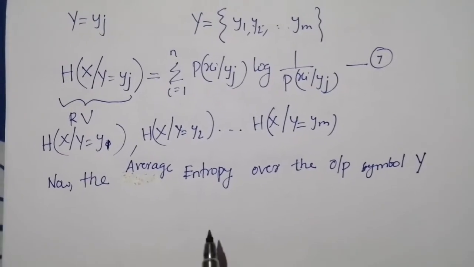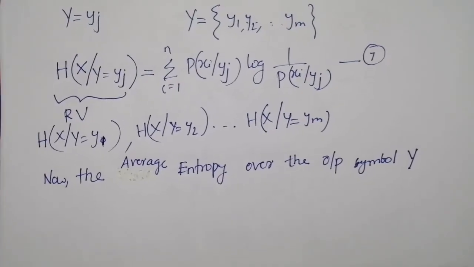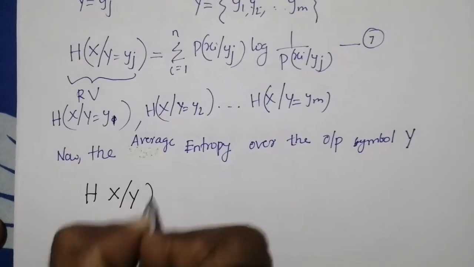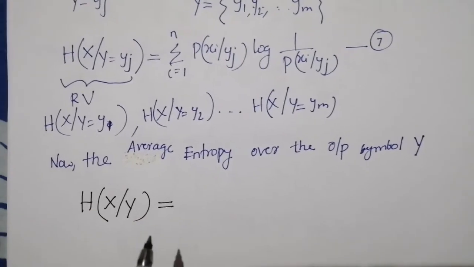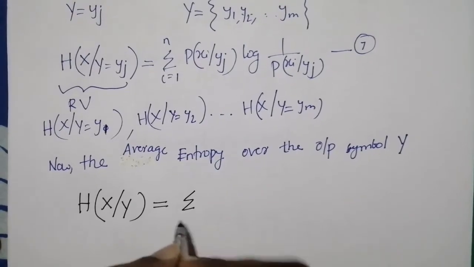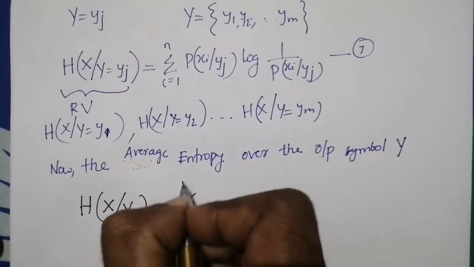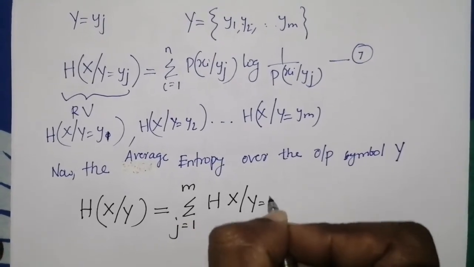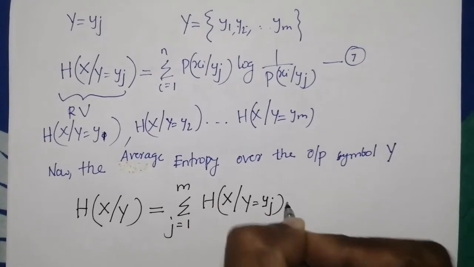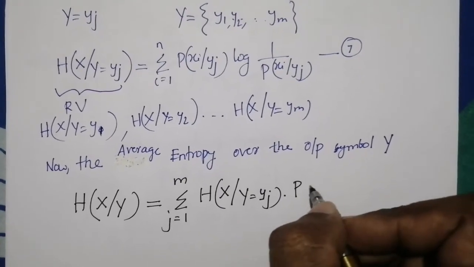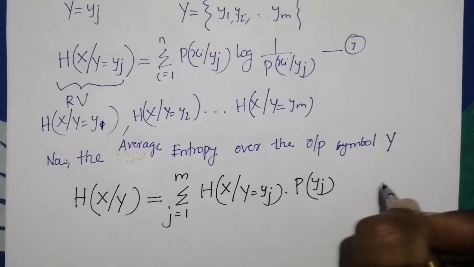Now the average of entropy over the output symbol y is given by H(X|Y). We know that there are m output symbols, so we have the sum over j equal to 1 to m of H(X|Y = yj) into the probability of receiving the output symbol yj. This is equation number 8.